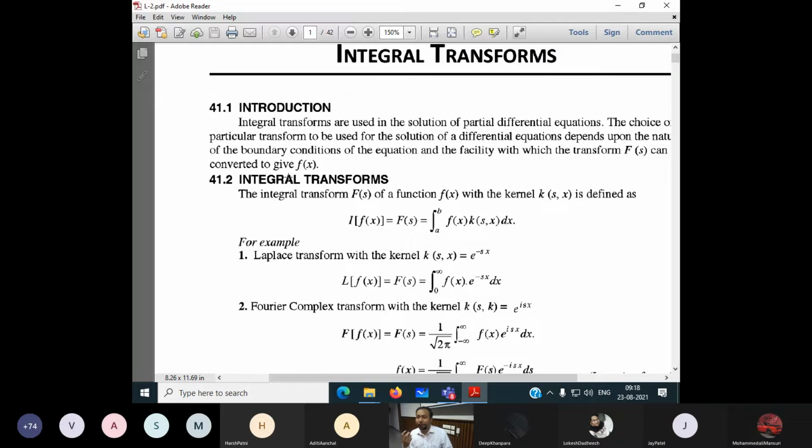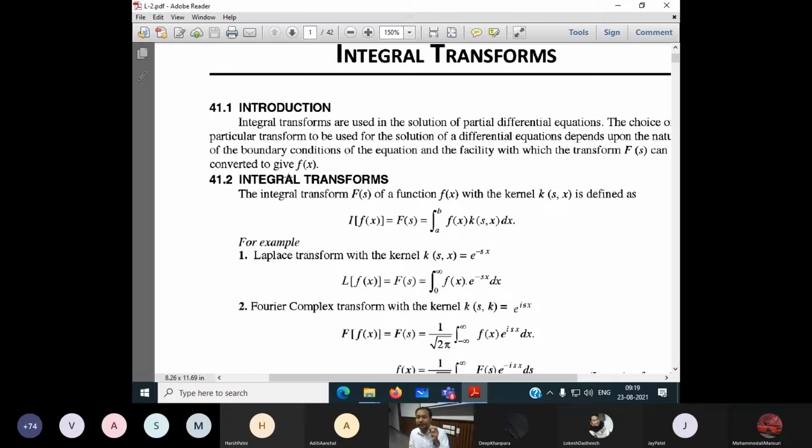In integral transform, first we do the transform, and after that we have to do the inverse transform. In Laplace also, we do the inverse transform finally. In Fourier also, we do the inverse transform at the end of the answer.